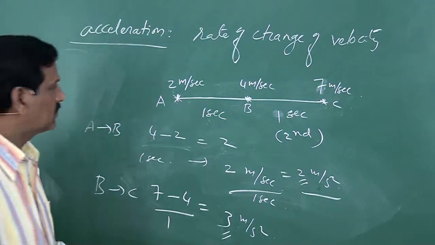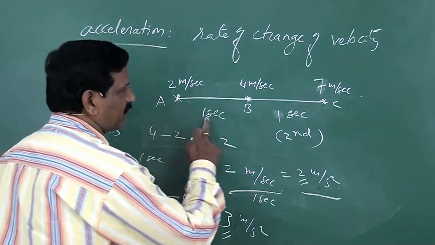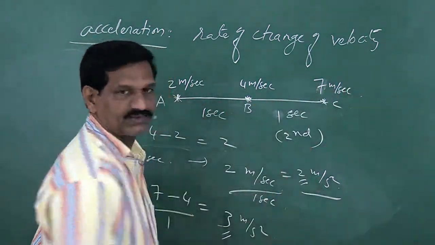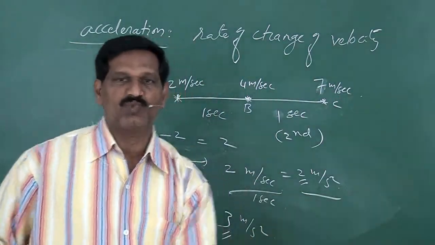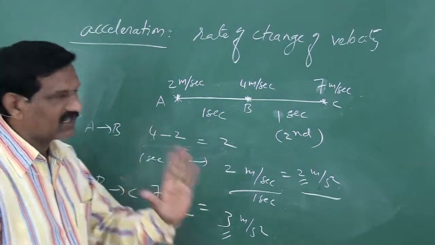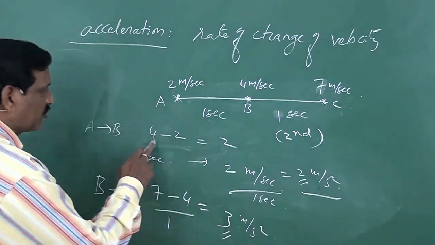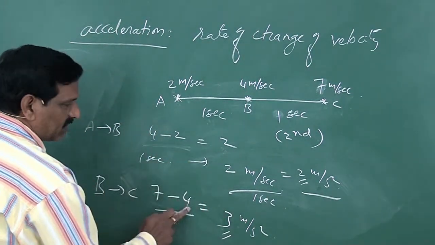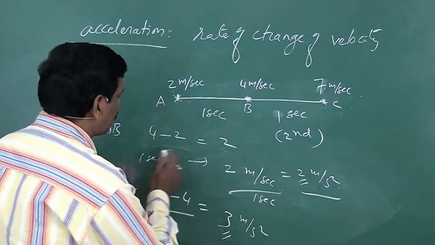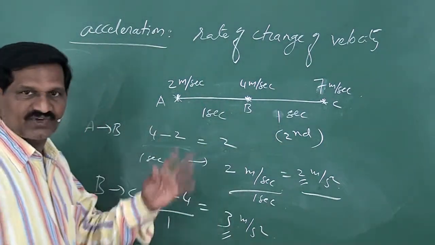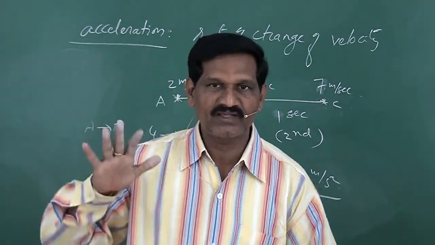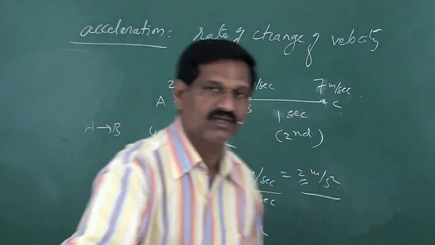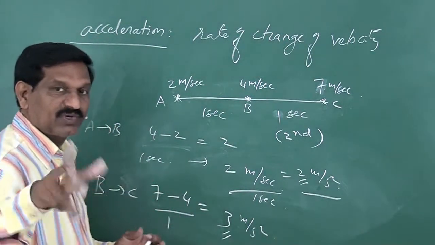Now here in this example, as time proceeds, velocity increases. Velocity increases means acceleration is positive, because acceleration means final velocity minus initial velocity: 4 minus 2 is 2, 7 minus 4 is 3, like this. So here this is positive. Instead of this, for example, if the brakes are applied, what happens? Velocity decreases. When brakes are applied, velocity decreases. In that case, acceleration becomes negative.